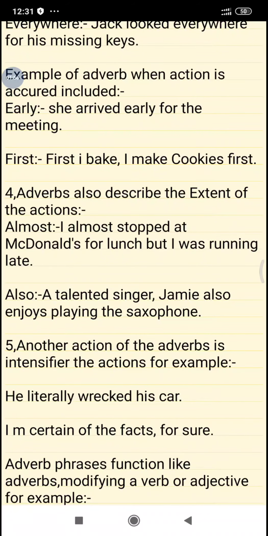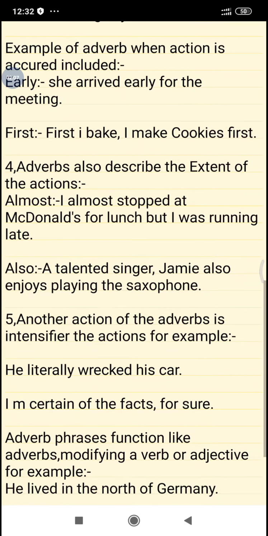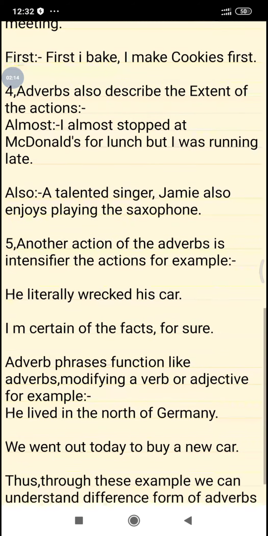The next point is that adverbs also describe the extent of actions. Almost: I almost stopped at McDonald's for lunch but I was running late. Also: a talented singer, Jamie also enjoys playing the saxophone.